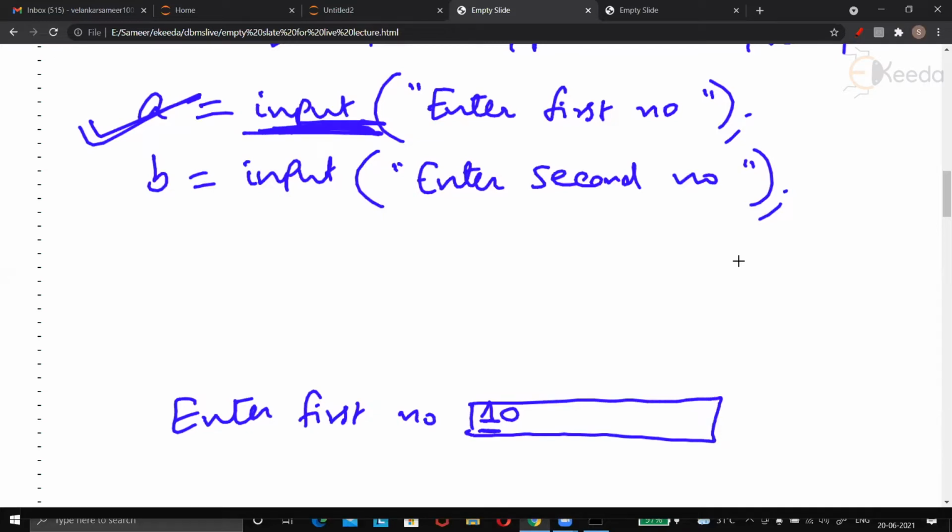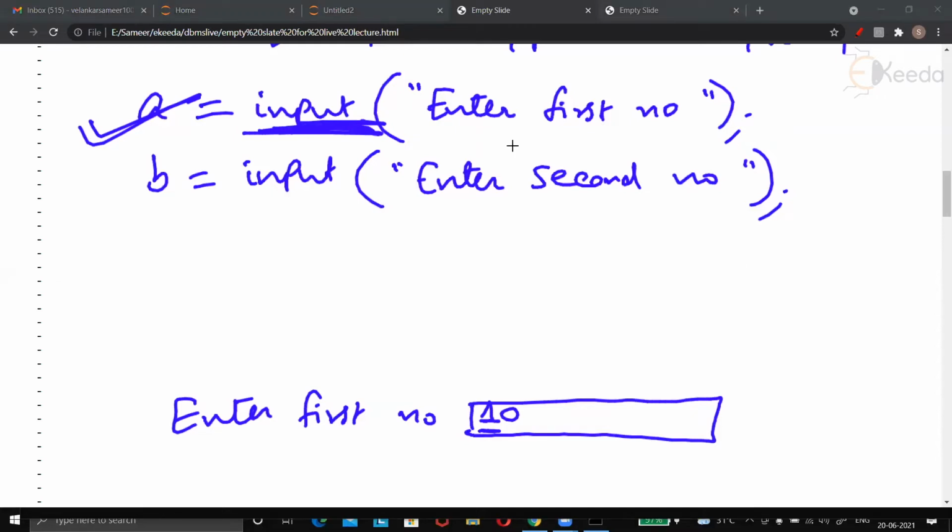Sir, while installing Anaconda, there are two checkboxes. Add Anaconda to my path environment variable. Register Anaconda as default Python 3.8. What do I do? See, who is asking? Siddhant. Siddhant, the first one, that is add Anaconda 3 to my path environment variable, that only you check. The other one you don't check. I mean, just put a tick to the first thing. And the other thing, register Anaconda 3 as default Python 3.8, you leave it unchecked. You leave it, don't check it. Okay, sir. Okay, Siddhant. Okay.